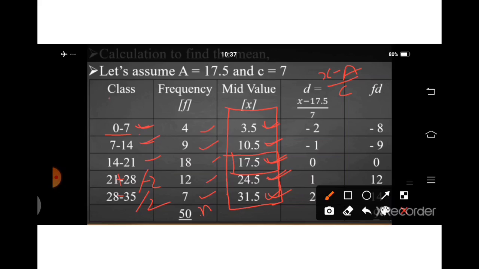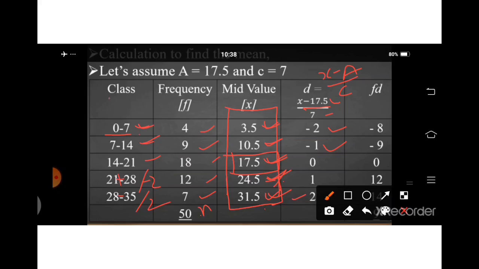Now x minus 17.5. Here x is 3.5, minus 17.5 divided by 7, we will get minus 2. Then 10.5 minus 17.5 divided by 7, we will get minus 1. Same here, 17.5 minus 17.5 divided by 7, we will get 0. 24.5 minus 17.5 divided by 7, we will get 1. 31.5 minus 17.5 divided by 7, we will get 2.